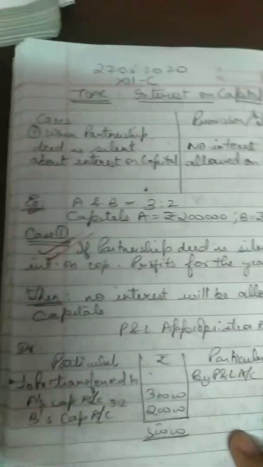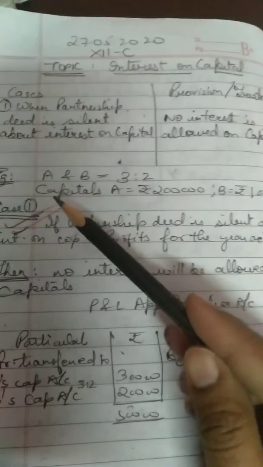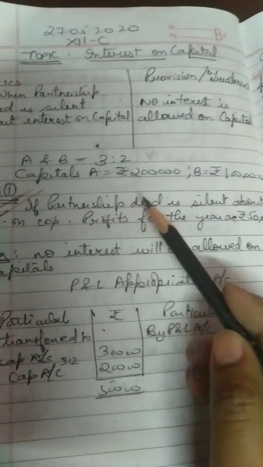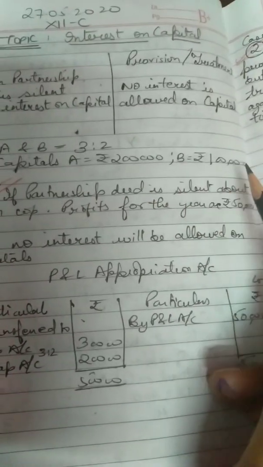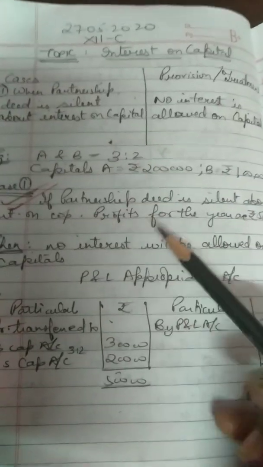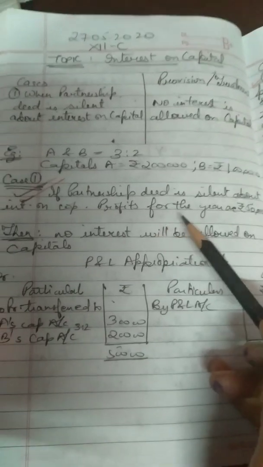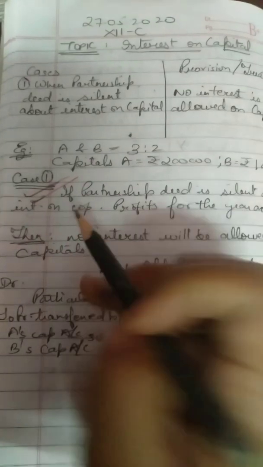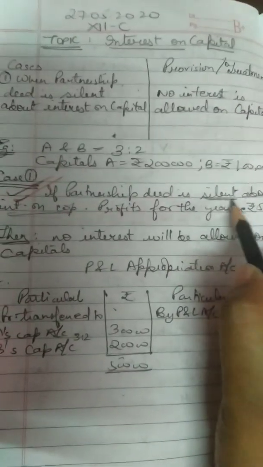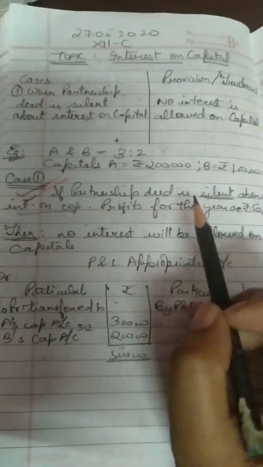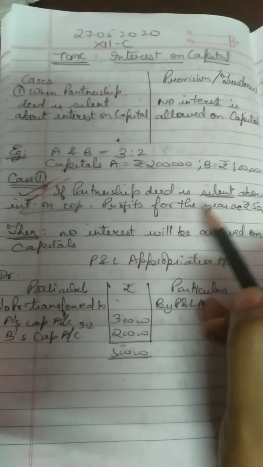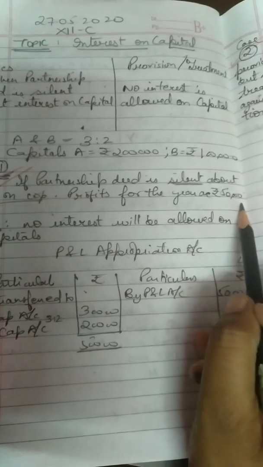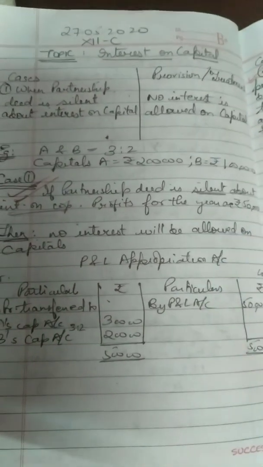So suppose the example I have taken here, two partners are there, A and B, and their profit sharing ratio is 3:2. A's capital is rupees 2 lakh and B's capital is rupees 1 lakh. So in case 1, if the partnership deed is silent about providing interest on capital, means no rate of interest has been mentioned, and the profits for the year are given to you as rupees 50,000, then what will you do?